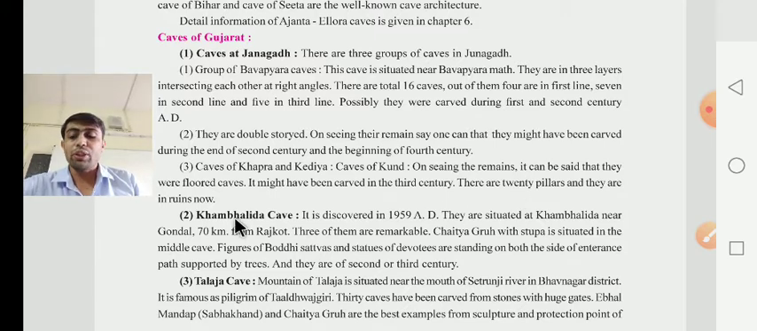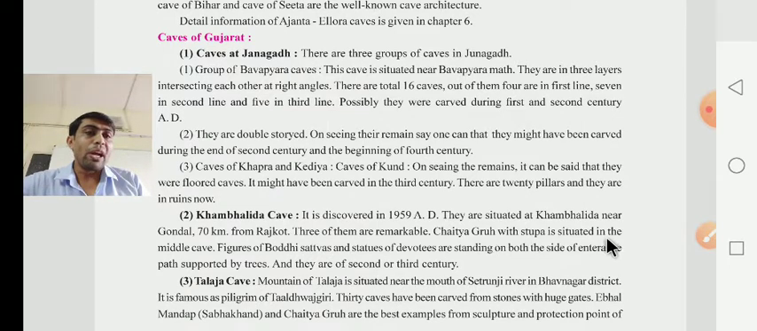After that, they give information about the Khambhalida caves. In Gujarati you can say Khambhalia, but here we say Khambhalida caves. They were discovered in 1959. They are situated at Khambhalida near Gondal, 70 kilometers from Rajkot. Out of them, three are remarkable.